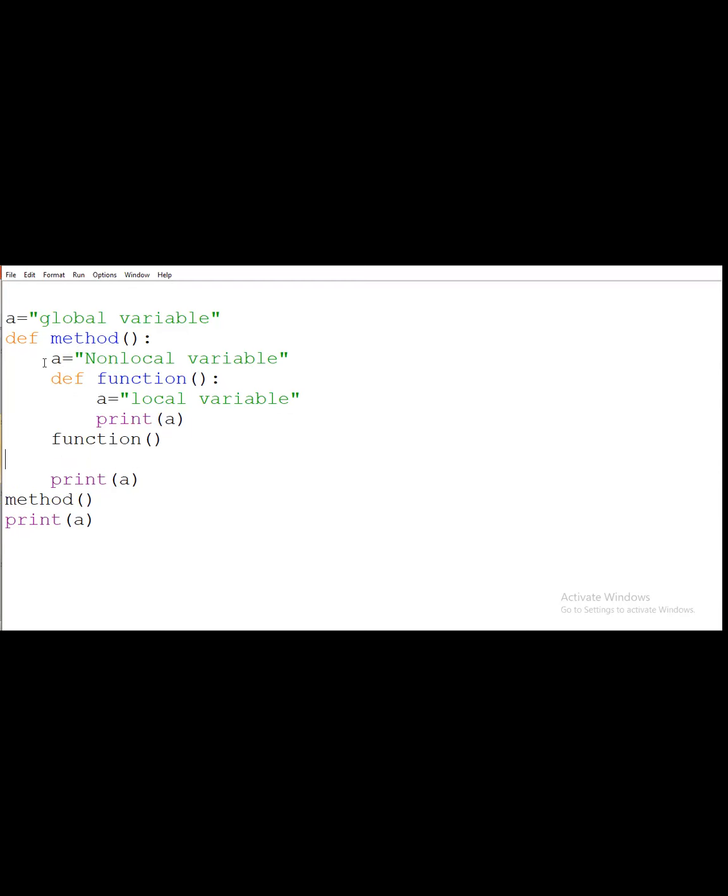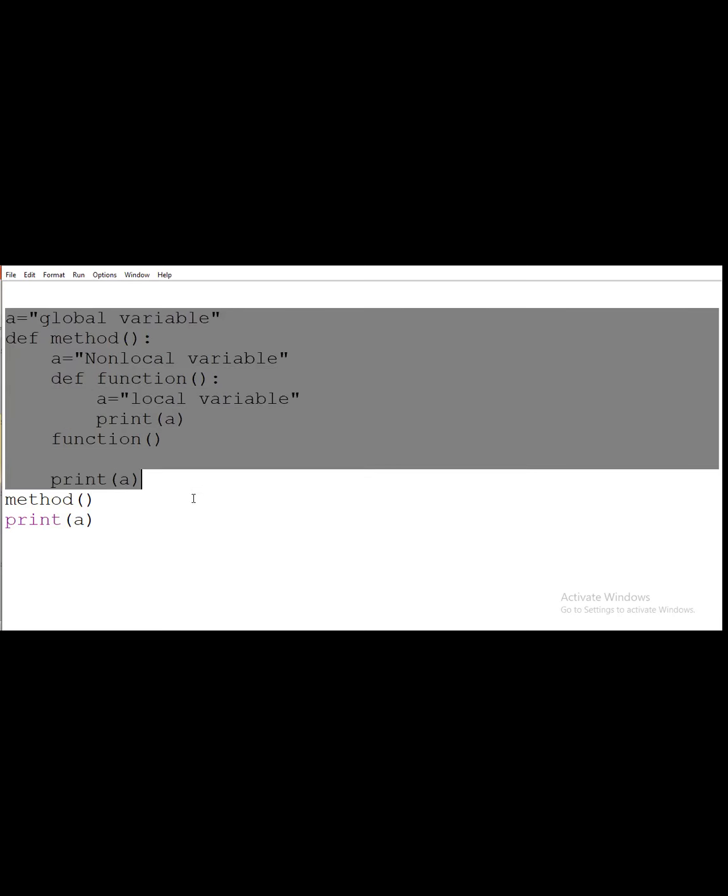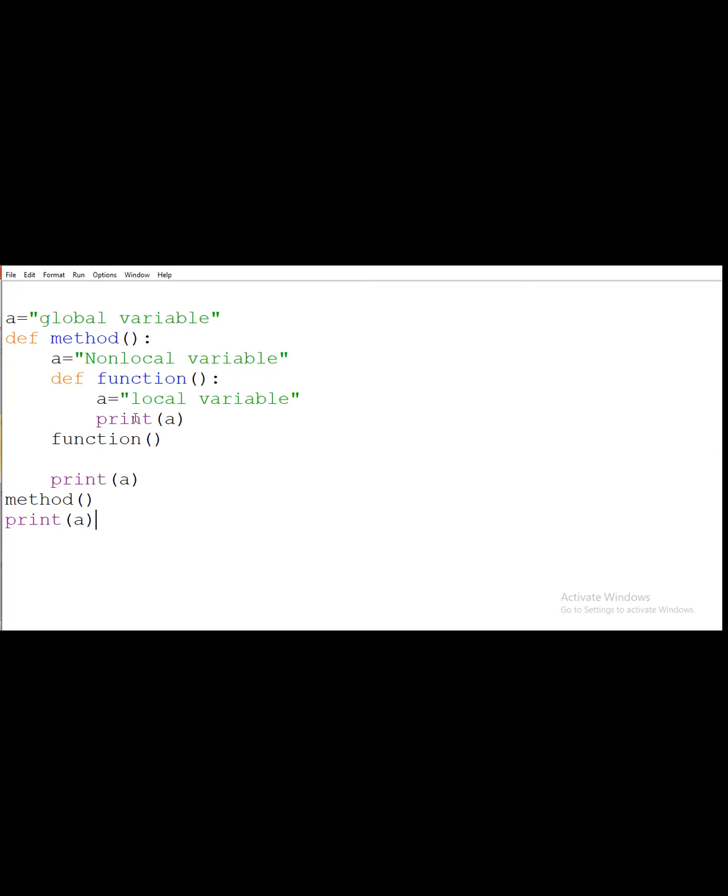First of all I am calling the print function for this method, and after that I am calling my method function, and after that I am printing a. Suppose I consider this whole part of the program, we call it as a. Here we are accessing data in the enclosing scope, so we are considering the example of enclosing scope.